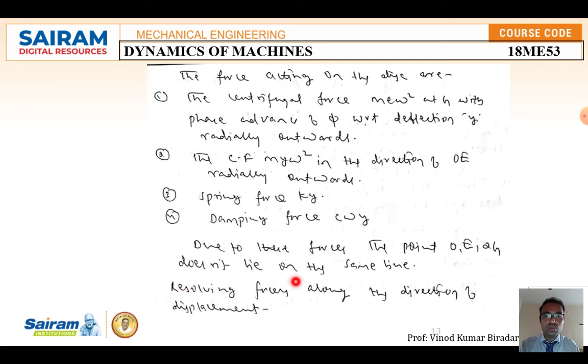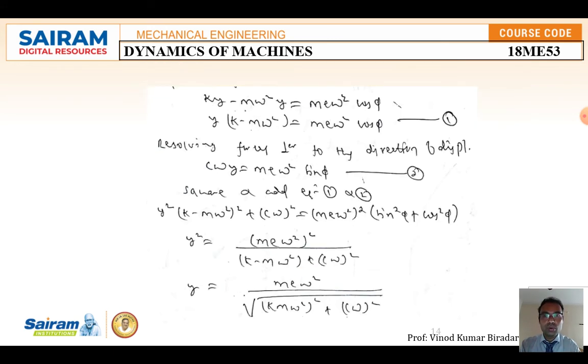Resolving the forces along the direction of the displacement, you are going to get k y minus m omega square y is equal to m e omega square cos phi. Taking y common, inside you are going to get (k minus m omega square) y is equal to m e omega square cos phi, equation number 1.